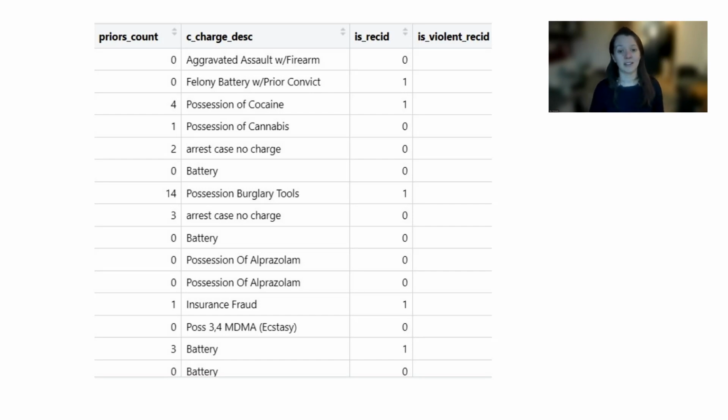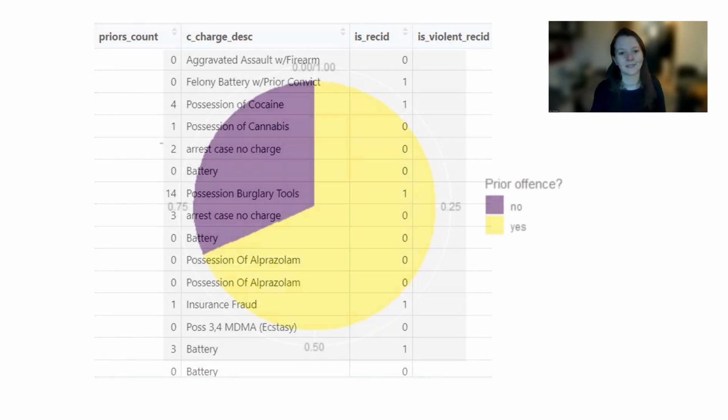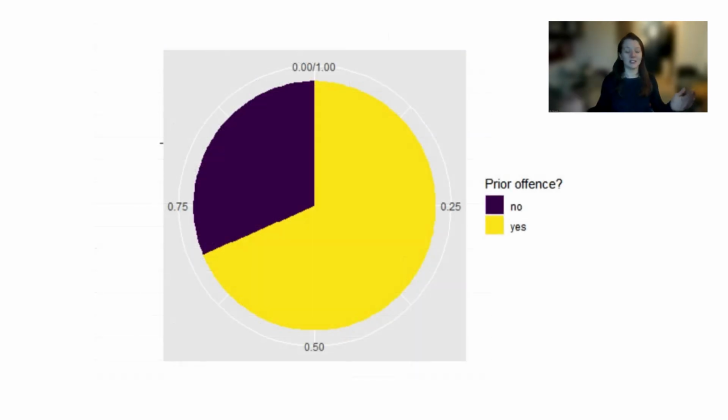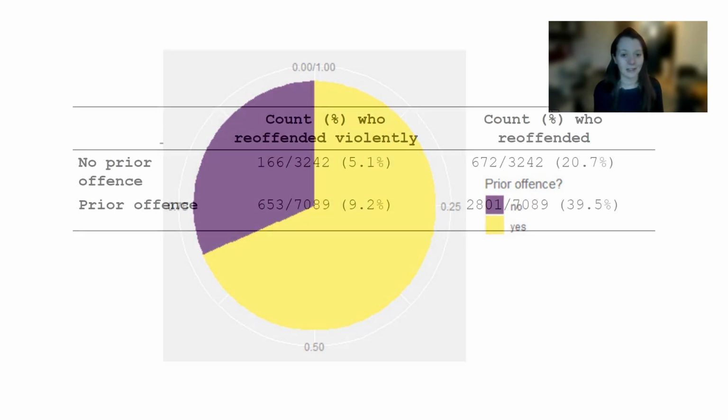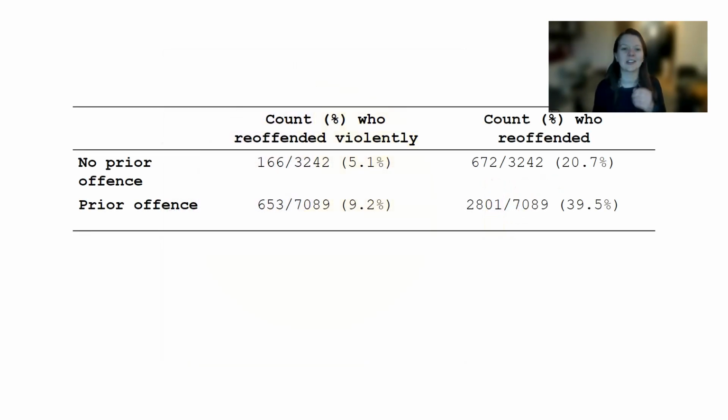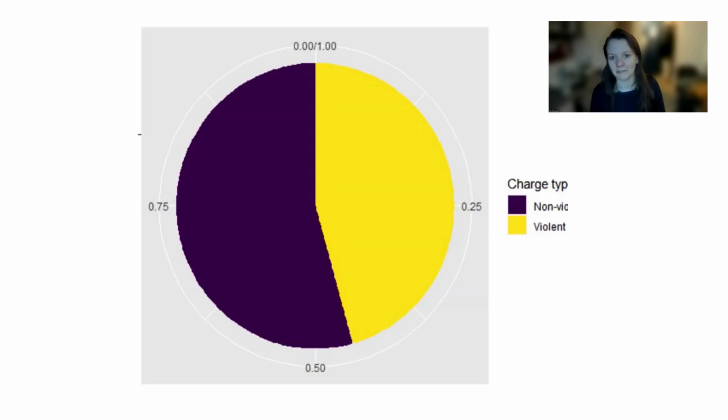Is recid is whether the individual did end up reoffending or not, and is violent recid is whether the individual ended up violently reoffending or not. So of the individuals who were charged in the data set, 68.6% of them had a prior offence, which already suggests that people who have a prior offence are more likely to reoffend again. If we delve into this data, we can see that those who had a prior offence were more likely to reoffend than those who didn't have a prior offence, 9.2% versus 5.1%.